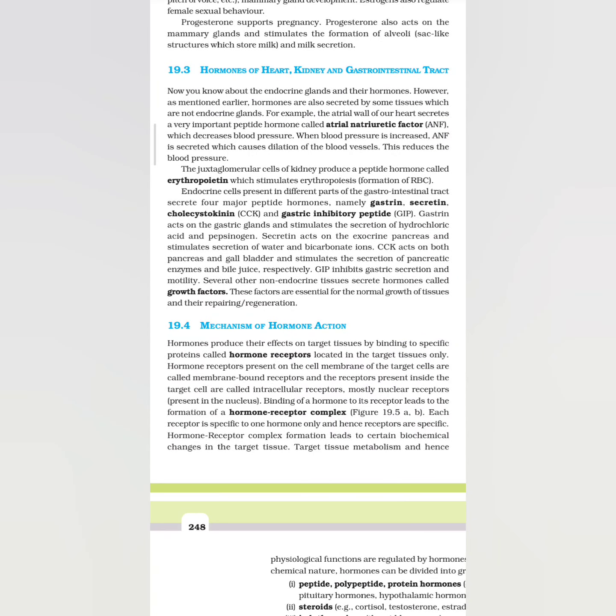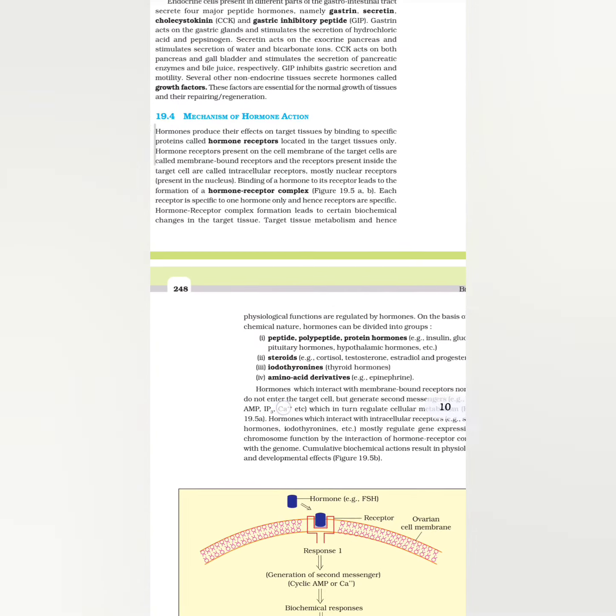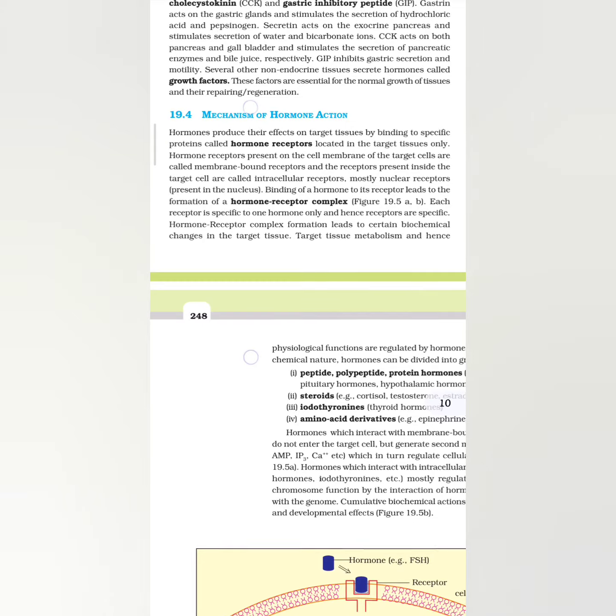Figure 19.5 A and B. This is the figure. Each receptor is specific to one hormone only, and hence receptors are specific. Hormone-receptor complex formation leads to certain biochemical changes in the target tissues. Target tissue metabolism and hence physiological functions are regulated by hormones.